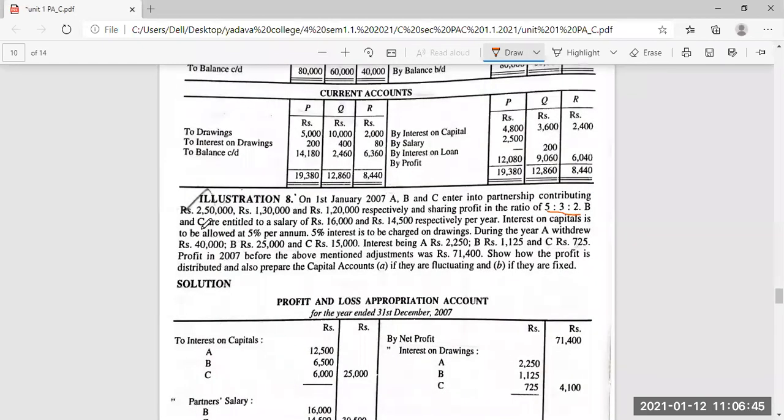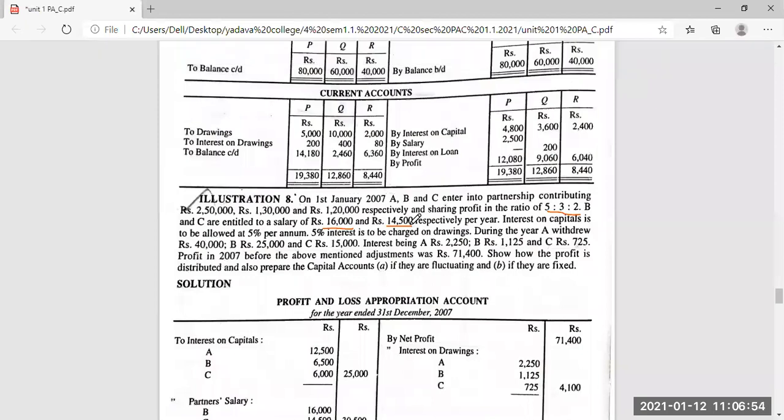B and C have an annual salary of 16,000 and 14,500. That means for each year they are getting 16,000 and 14,500, not per month. Interest on capital is 5% per annum. Then 5% interest is to be charged on drawings. During the year, A withdrew 40,000, that is drawings. B 25,000. Girls, you all know withdrew means drawings.